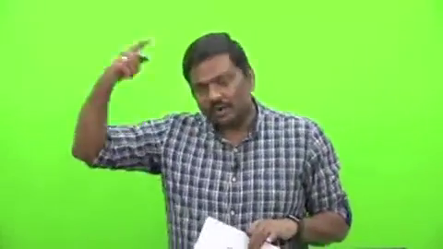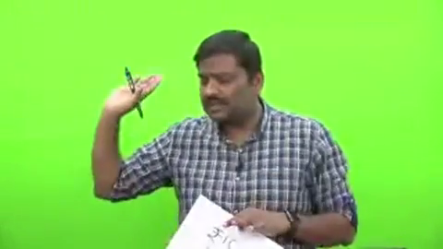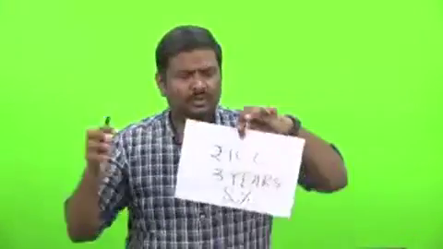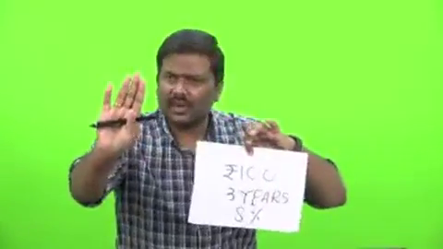What is the value of this bond? Rupees 110 only. What is the face value of this bond? 10 rupees only. Is the logic of face value okay with you? Let me know, because I'll go to the next point. You should be very clear with all of this. Is the concept of face value clear with you? Whatever is written on the bond, it is called face value.